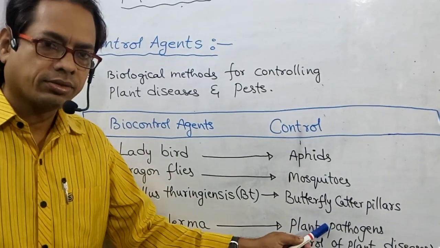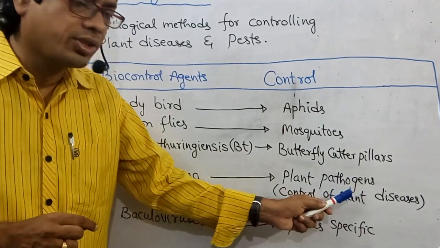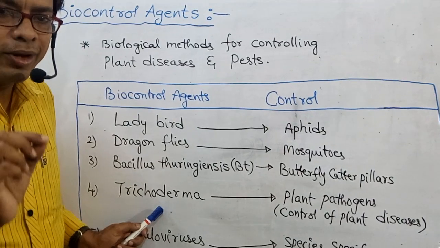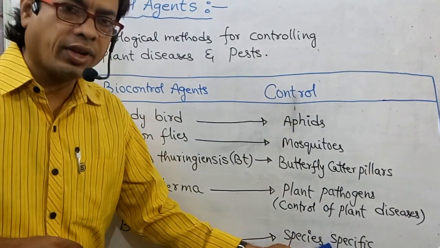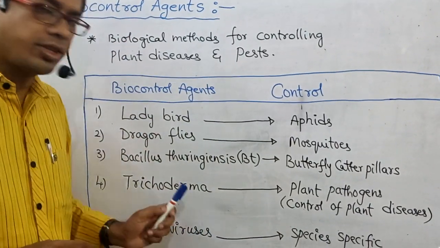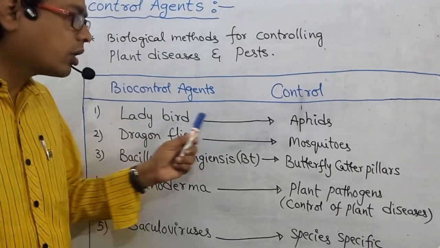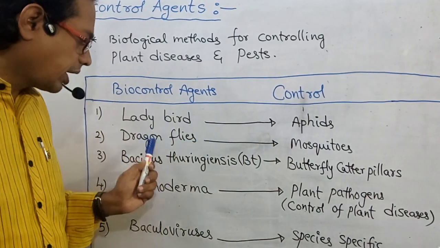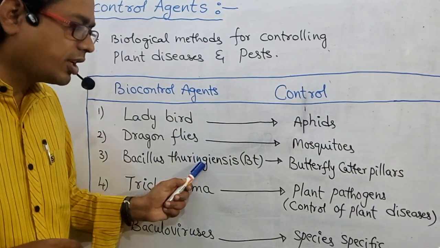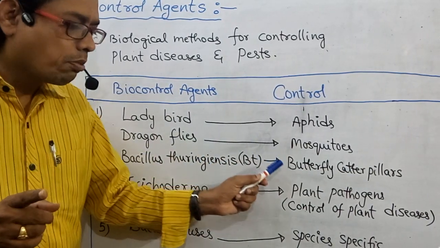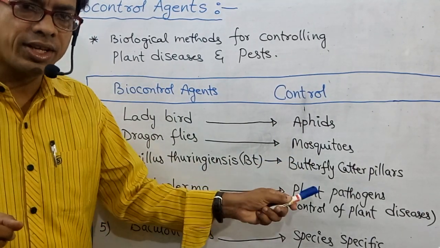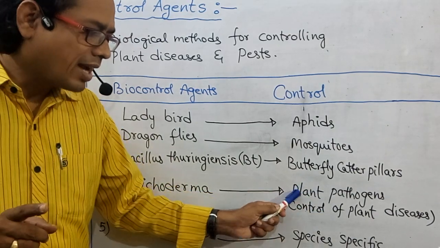Plant pathogens, that means control of plant diseases, are controlled by Trichoderma. Baculoviruses are species specific. So ladybird controls aphids, dragonflies control mosquitoes, Bacillus thuringiensis controls butterfly caterpillars, and Trichoderma controls plant diseases or plant pathogens.